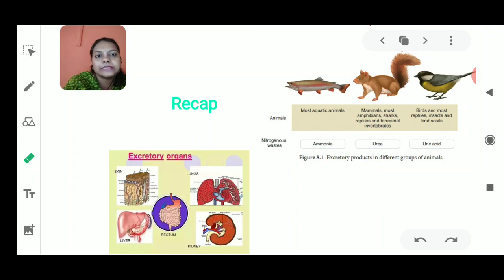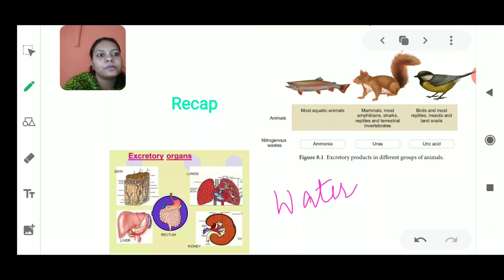We have seen that in animals where the organs of transportation are present, transportation is very easy. But in animals where the organs of transportation, the circulatory system, are not present, transportation as well as excretion happens because of the presence of water.